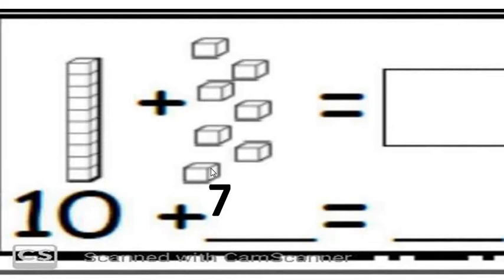So, what do you say? What should I write in this box? Should I write 17? Yes. By adding 7 to number 10, we get number 17.